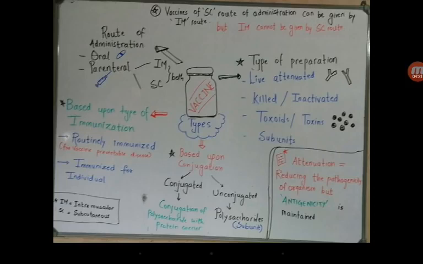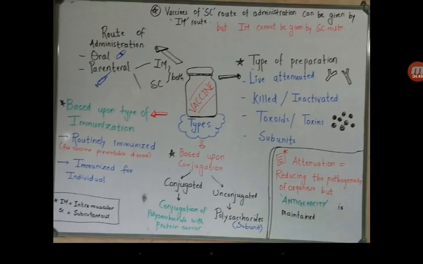Okay, so based on the type of preparation, that is how we are basically preparing the vaccine. Are we taking live organisms? Live attenuated. What attenuation means is that we are taking live microorganisms, but we are reducing their pathogenicity, that is, their capacity to produce a disease.